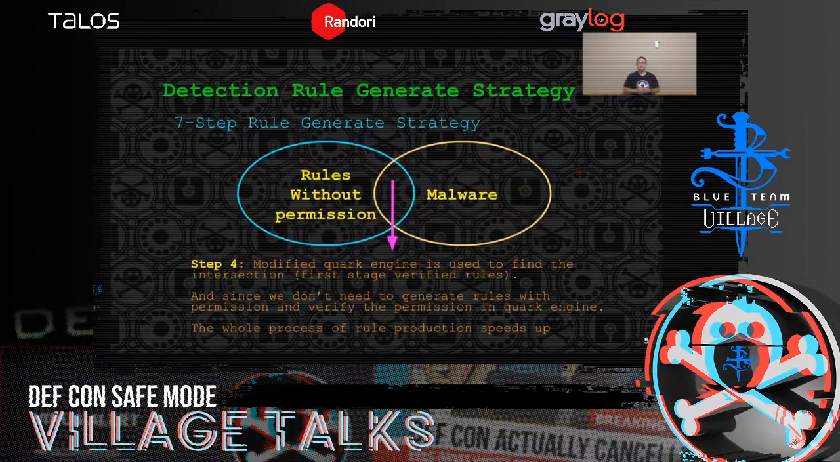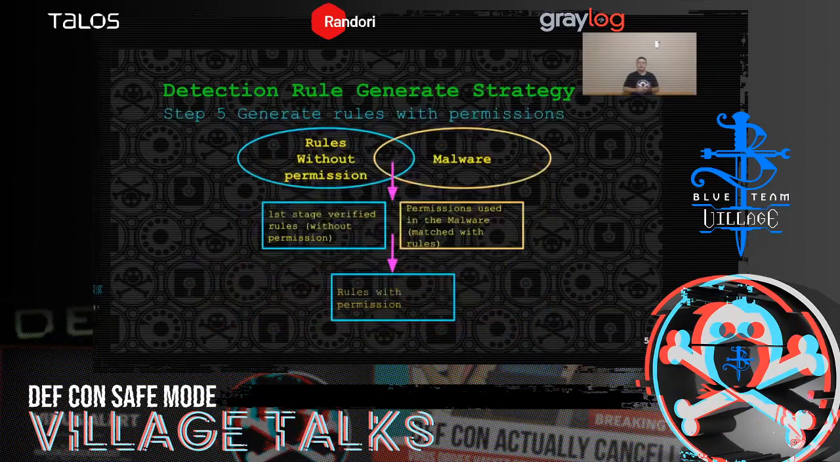And in step 4, we use the modified QuarkEngine to find the intersections of the rules and the malwares. We call rules in the intersection the first stage verified rules. In other words, these rules need to be verified again. And since we don't need to generate rules with permission and verify the permissions in QuarkEngine, the whole process of rule production speeds up. And in step 5, we try to generate rules with permissions.